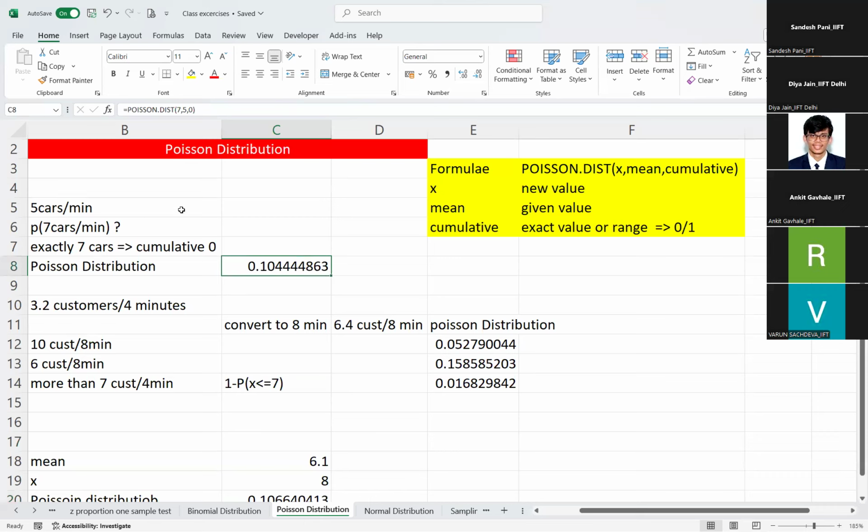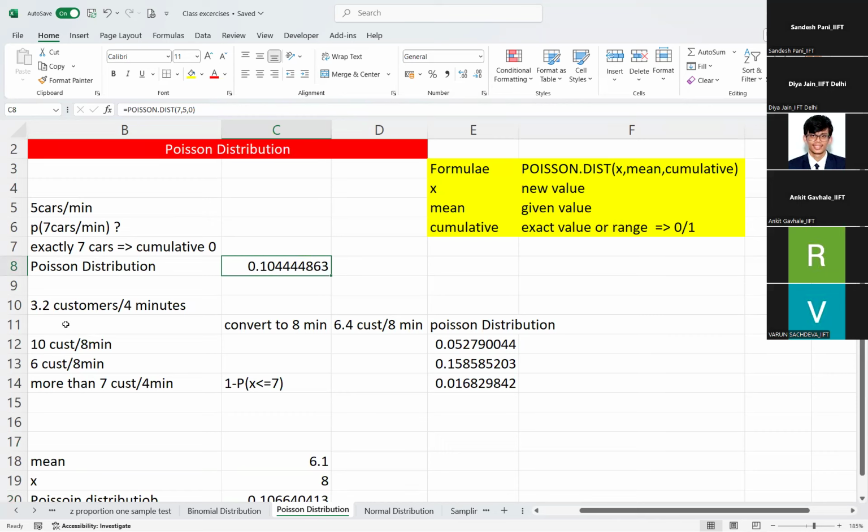So there is a question: suppose there are 5 cars occurring in 1 minute. Probability of 7 cars occurring in 1 minute. Say there are exactly 7 cars. There is no range, which means cumulative is 0. So the Poisson distribution formula will be Poisson.dist. 7 is the new value, 5 is the mean value given, cumulative is 0. So the probability of 7 cars coming is this thing, 10%.